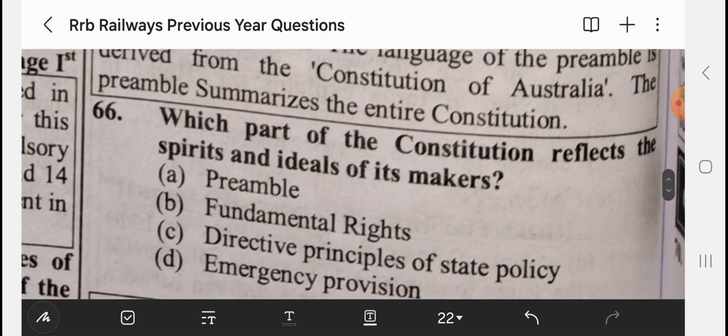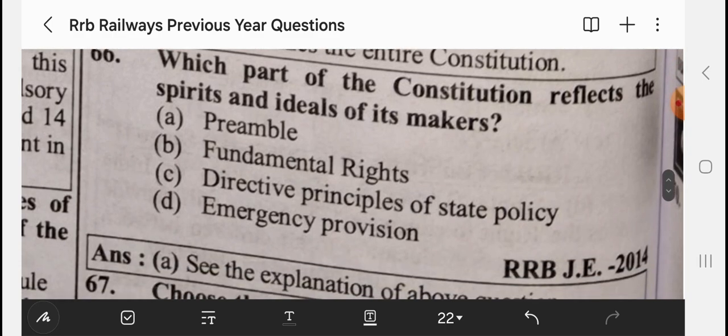Which part of the constitution reflects the spirits and ideals of its makers? It's again the preamble. Fundamental rights are in the third part, DPSP in the fourth part, and emergency provisions in, I think, the 17th part. No, emergency provisions are in part 18.